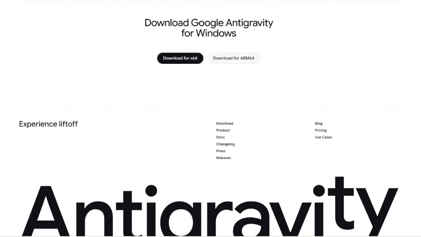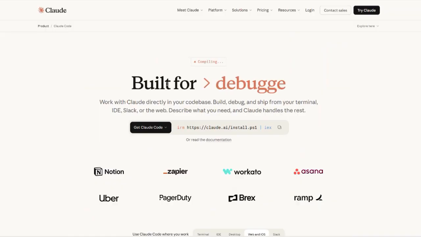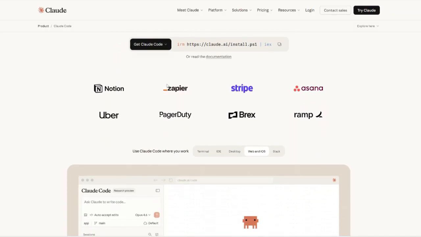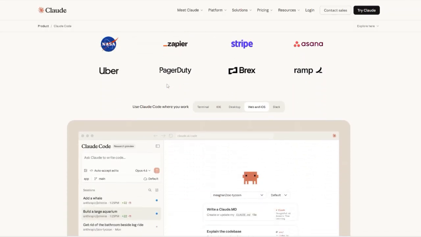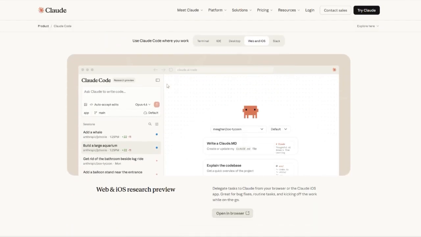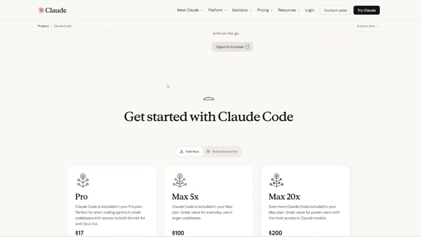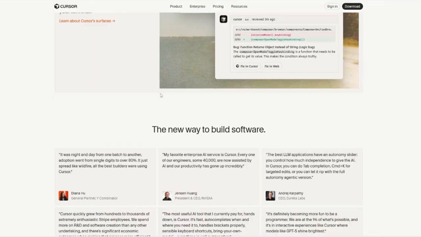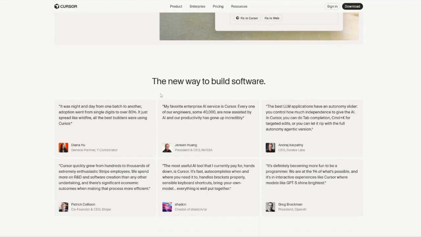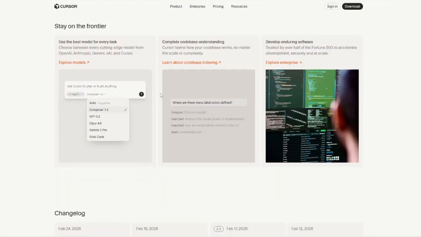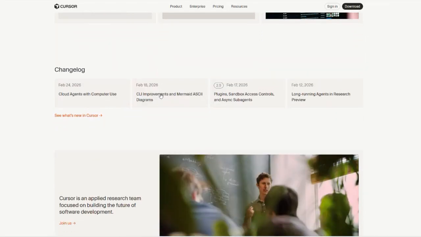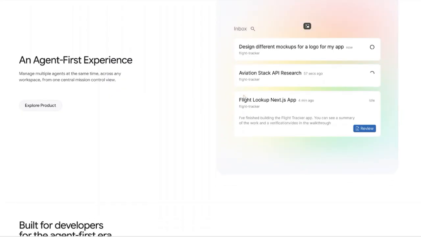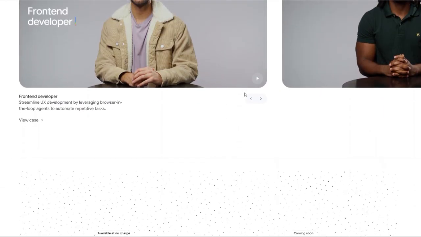So which of the three is best? Well, here's a brief overview. If you want AI that deeply understands, edits, and refactors your real code base, then Claude Code is your best bet, especially for professional settings where automated changes save hours. Then if you want an AI-enhanced coding environment that's intuitive, flexible, and IDE first, Cursor is superb, especially for developers who like VS Code workflows. And lastly, if you want to explore true autonomous AI development, Google Anti-Gravity is most exciting, even if it's still evolving tech.